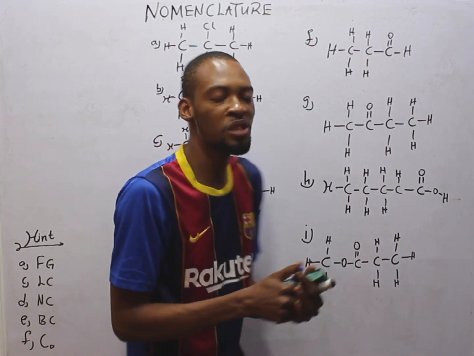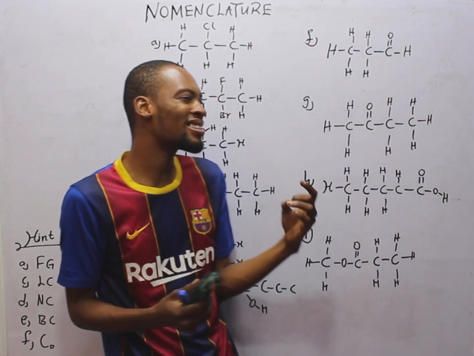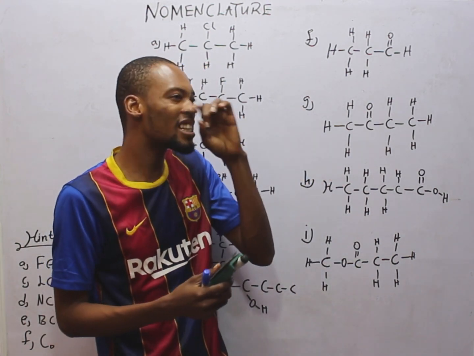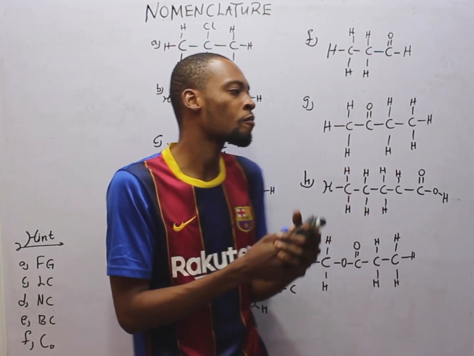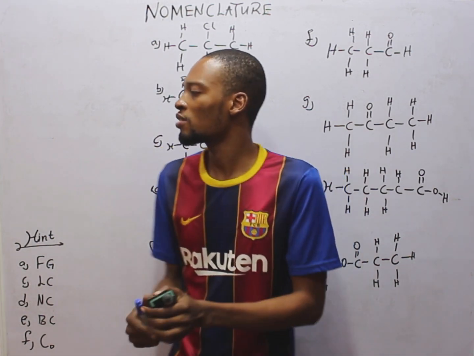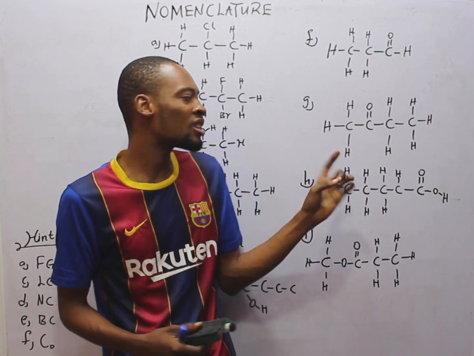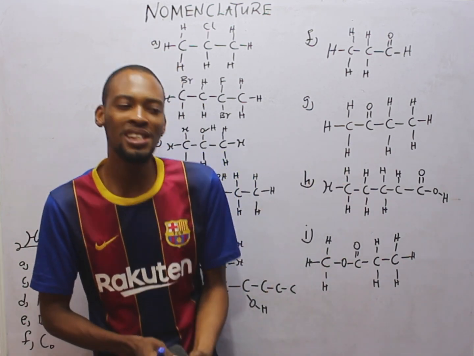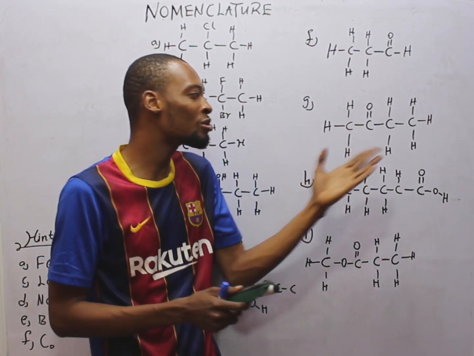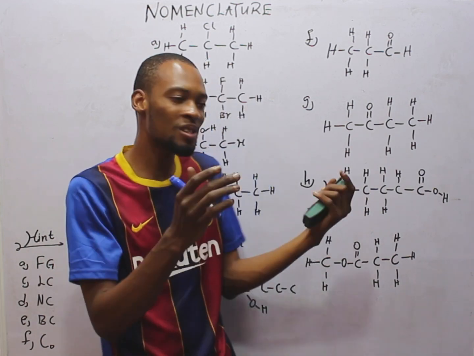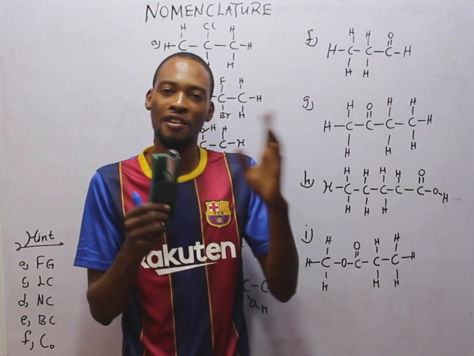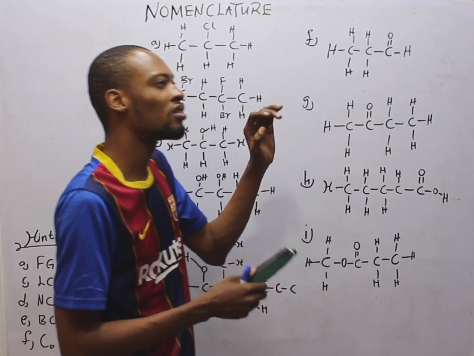After this, I'm going to give you a handful of compounds and their trivial names so that you know what trivial names are. For non-hydrocarbons, some of those compounds also have trivial names, like you see slaked lime, caustic soda, washing soda, baking soda. They are common names for compounds. Now, let's proceed.